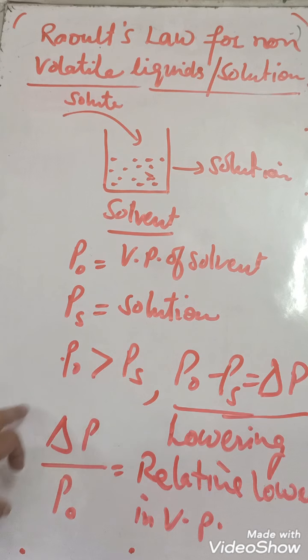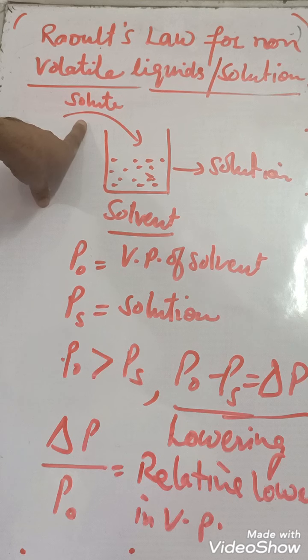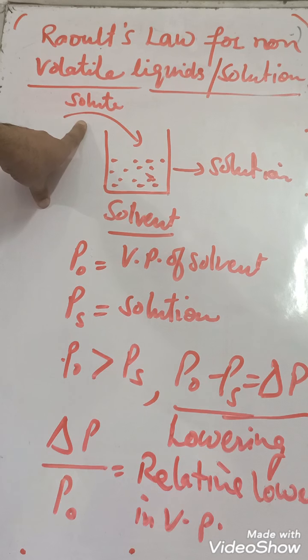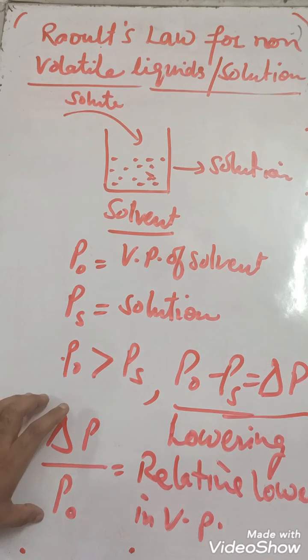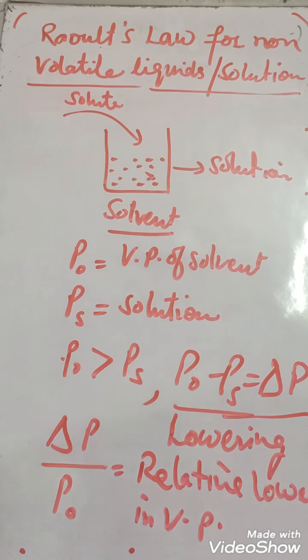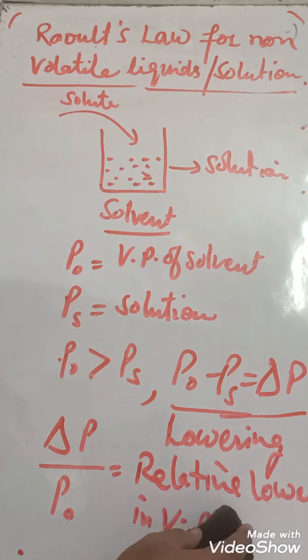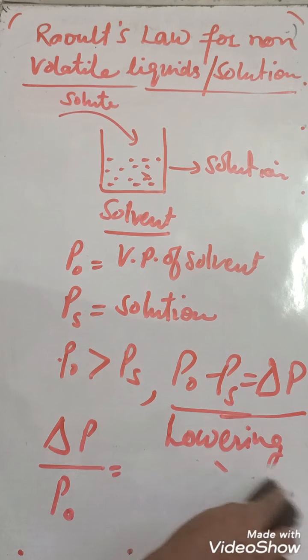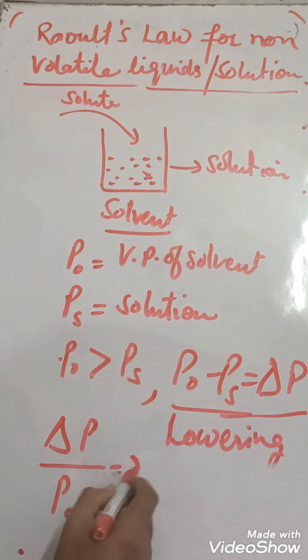This relative lowering in vapor pressure depends on the amount of solute. The greater the amount of solute, the greater the decrease in vapor pressure. It has been observed that the relative lowering in vapor pressure is equal to the mole fraction of solute.